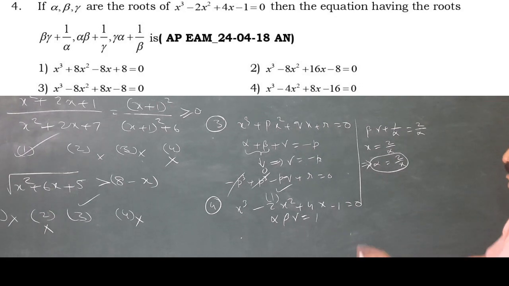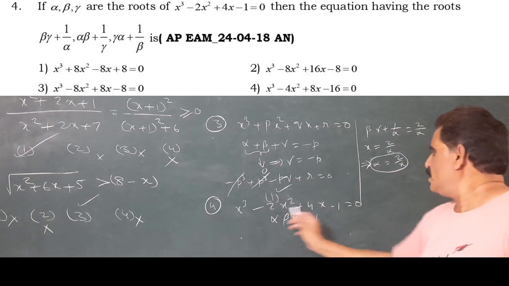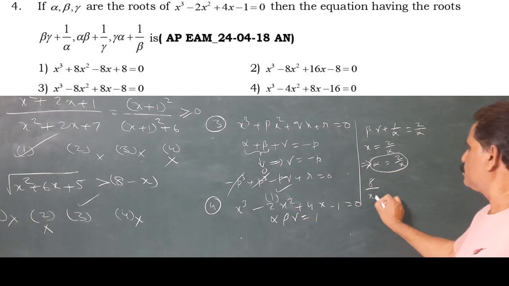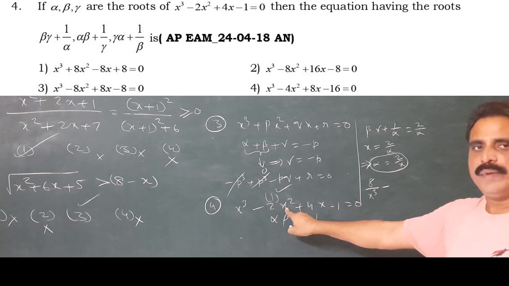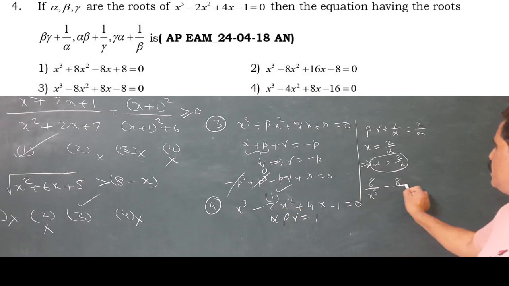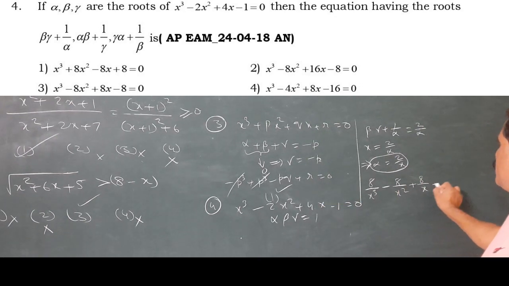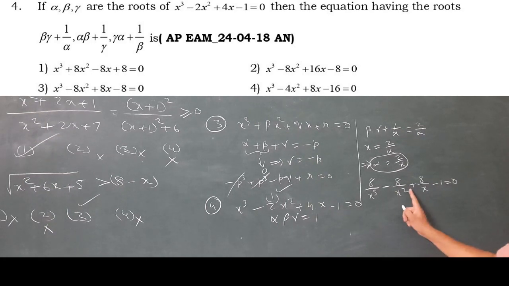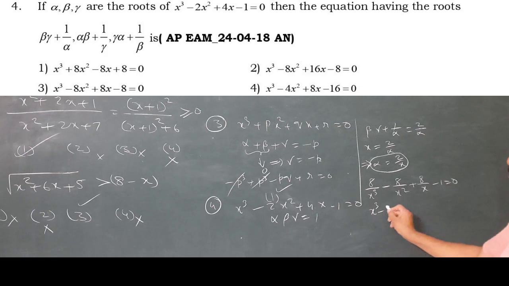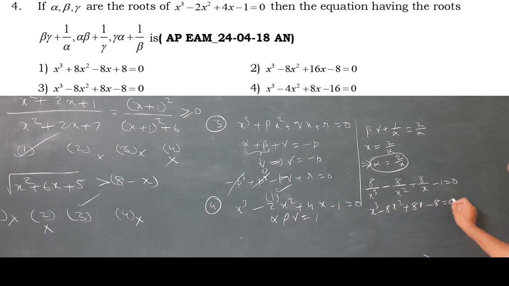So here, my dear students, substitute 2 by x: 8 by x cube minus 4 by x square minus 8 by x square plus 8 by x minus 1 equal to 0. Multiply the equation with minus x cube, and it becomes x cube minus 8x square plus 8x minus 8 equal to 0.